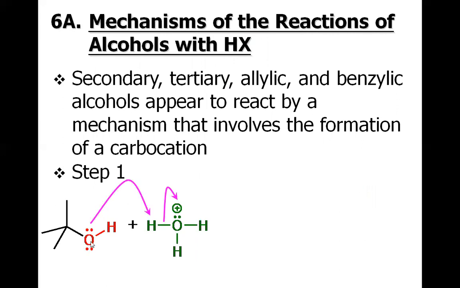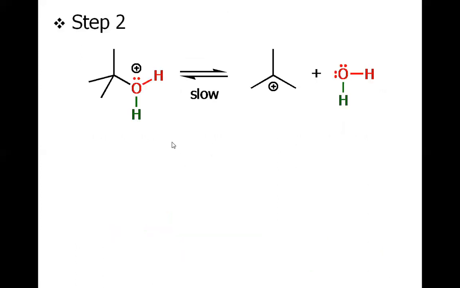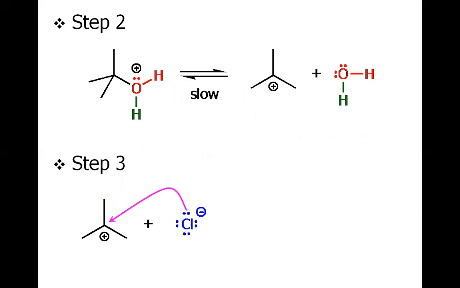If this is tertiary butyl alcohol, as I mentioned, once protonated, the OH may leave as protonated water. We have the tertiary carbocation, which is obviously the most stable carbocation in comparison with the primary and secondary. In step three, the halogen will attack this carbocation, and we have the halogen attached, and this is called alkyl halide. Remember, once the carbocation is formed, the nucleophilic strength does not matter. Even a very feeble, very weak nucleophile may add to this carbocation.